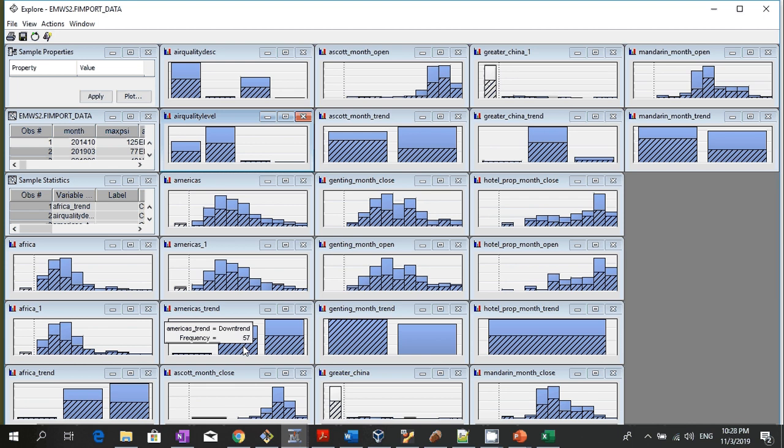Okay, I can look at the others. So this is Greater China. It doesn't seem to be that obvious. Okay. And if you look at Africa, this is more obvious. So you can see that of the total downtrend, maybe about 70% of it is during the month where Genting Singapore is on the downtrend.